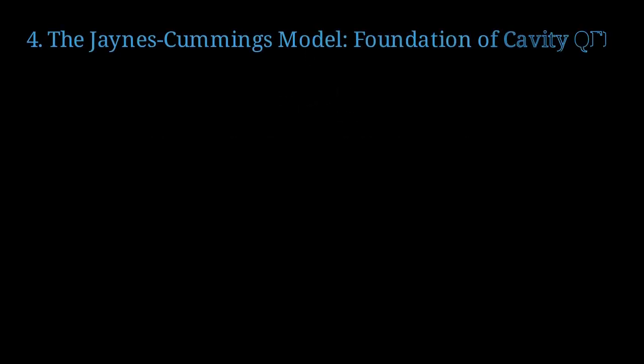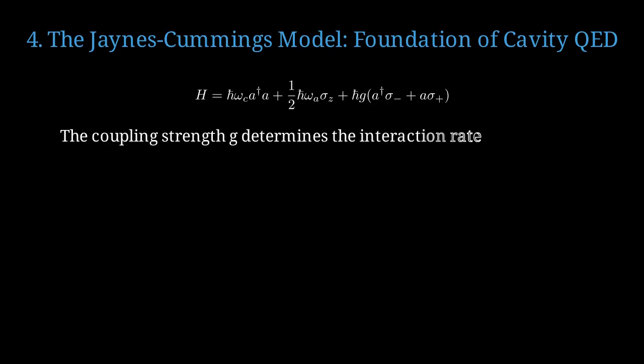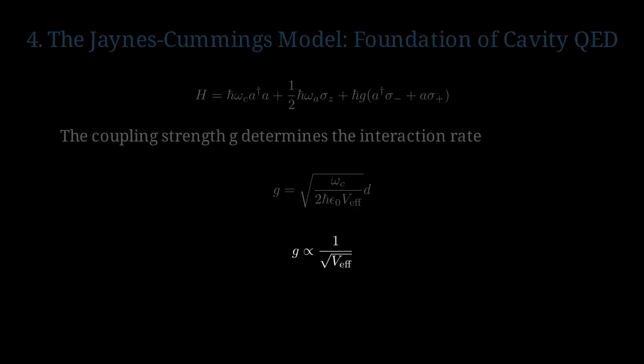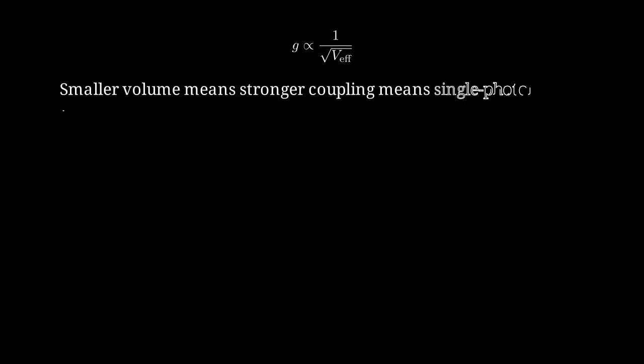To understand single-photon nonlinearity, we need the Jaynes-Cummings model from cavity quantum electrodynamics. The Jaynes-Cummings Hamiltonian describes a two-level atom coupled to a single cavity mode, with cavity frequency omega c, atomic frequency omega a, and coupling strength g. The coupling strength g determines how fast the atom and photon can exchange energy. The coupling g scales as the square root of cavity frequency divided by the mode volume times the atomic dipole moment d. Crucially, g is inversely proportional to the square root of the mode volume. Smaller volumes mean stronger coupling, which leads to observable single-photon effects.